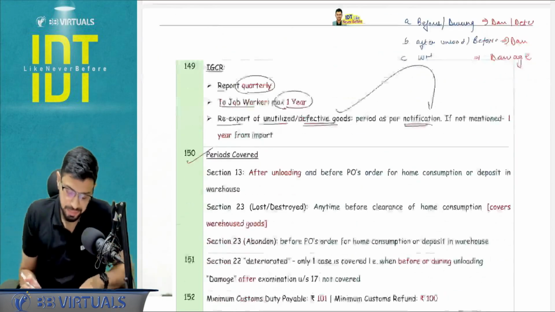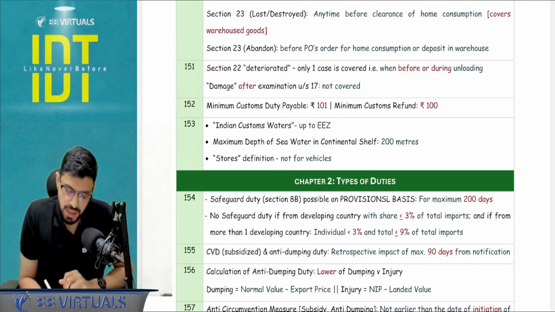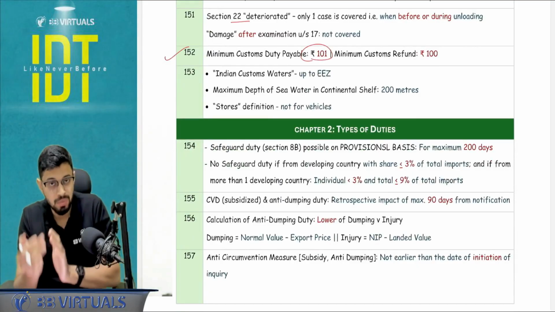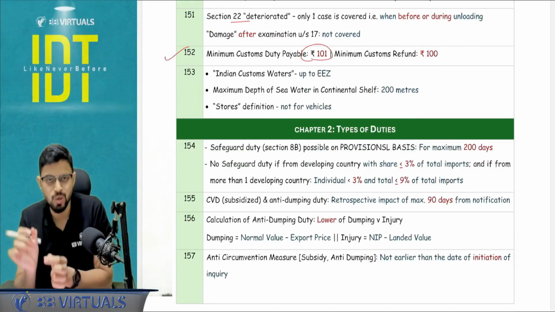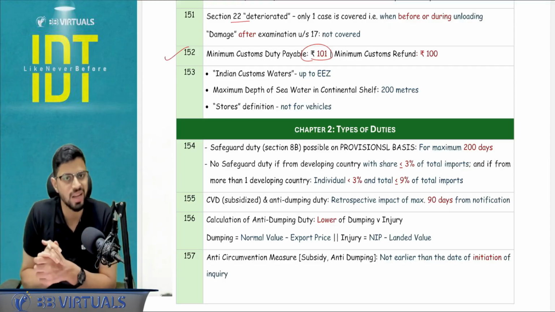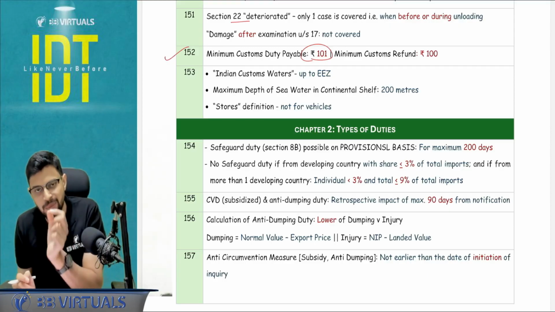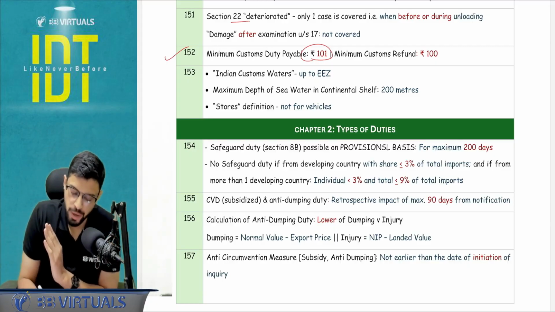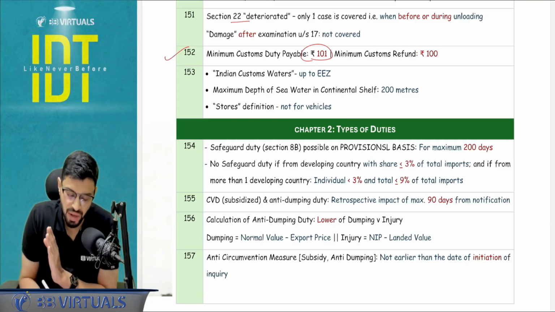Okay, next. This period covered I have done. Section number 22, this I have covered. Minimum customs duty payable is 101, but the minimum refund is going to be 100 rupees. So basically the lifafa that we say, the money that we are going to pay to the government, Nirmala Tai, is 101, and while refunding, Nirmala Tai will take rupee 1 back and give me 100 rupees minimum refund. 3 points purely for true and false or validity, invalidity.